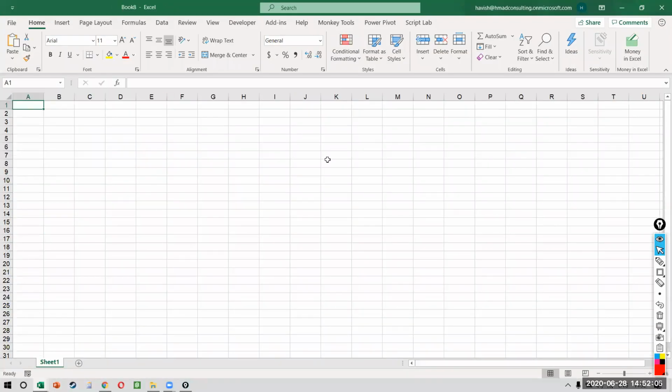Okay, how many of you have worked on VBA? Who hasn't? That's okay. I'm assuming that most of you have not worked on Visual Basic. Has anybody worked on VBA earlier? Just a quick show of hands. Anyone? No?